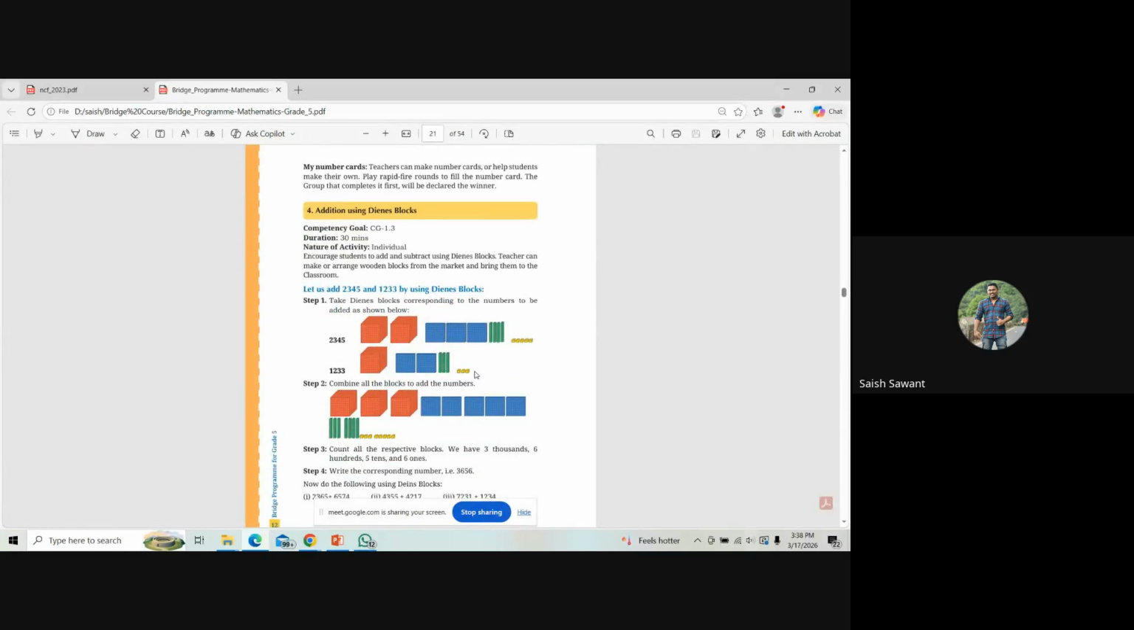Now, addition of two numbers using Dienes blocks. It is mentioned over here that it has competency goal 1.3, duration 30 minutes, and the nature of the activity is individual. The aim is to encourage students to add and subtract using Dienes blocks, and the teacher can make or arrange wooden blocks from the market and bring them to the classroom.